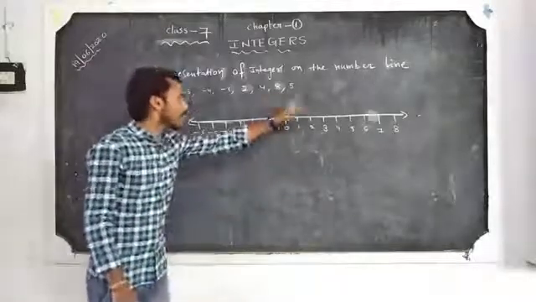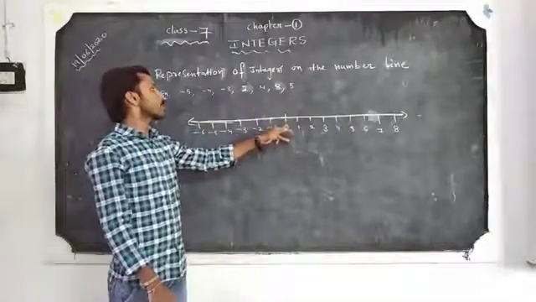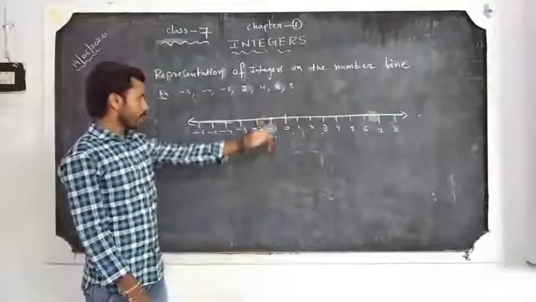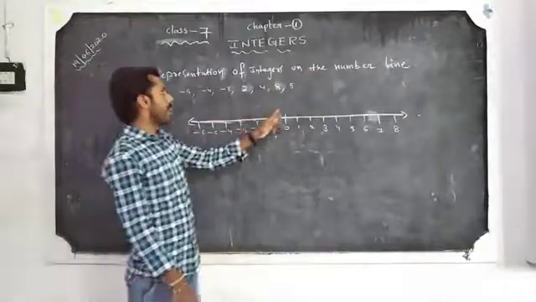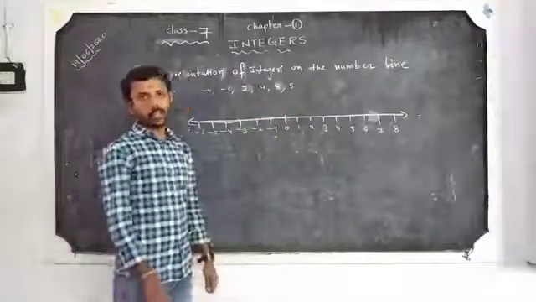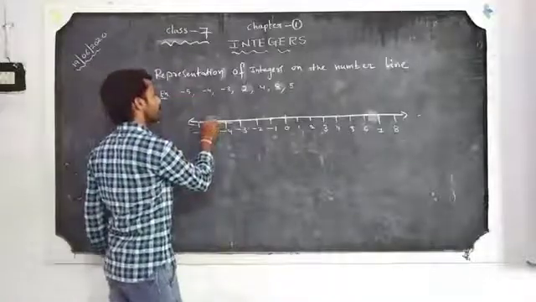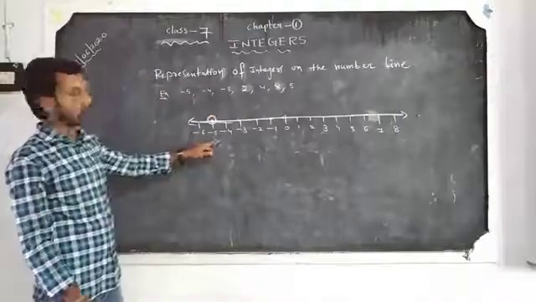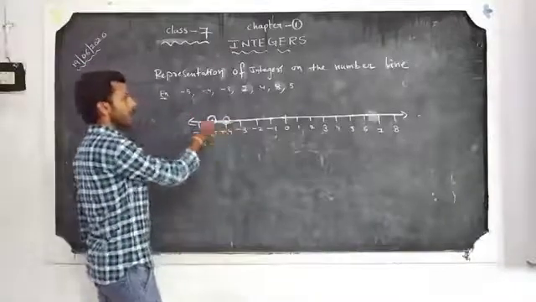0's right side is positive numbers and 0's left side is negative numbers. So let us look at the numbers on the number line. First one is minus 5. Minus 5 is a negative number. Next, minus 4 is also a negative number.